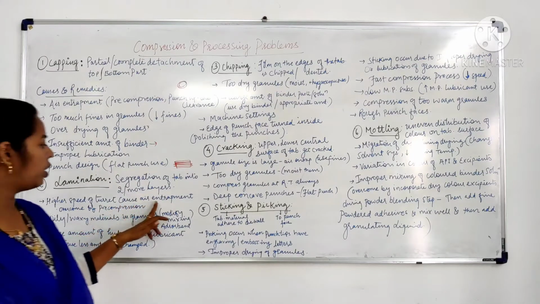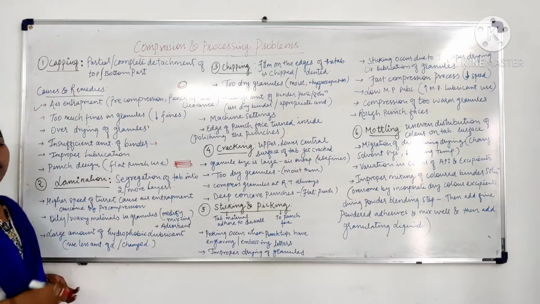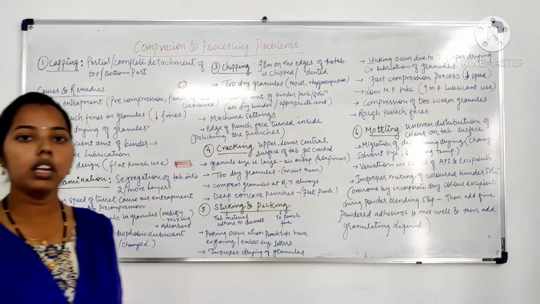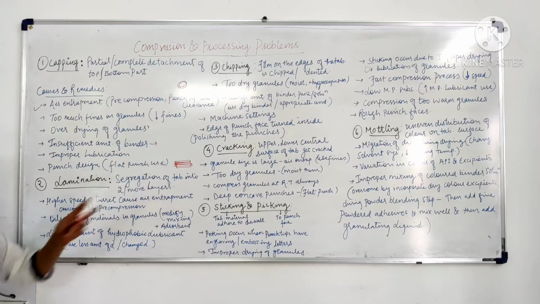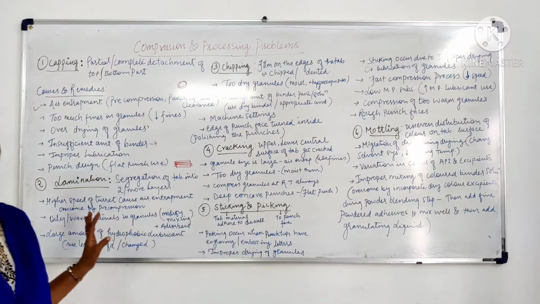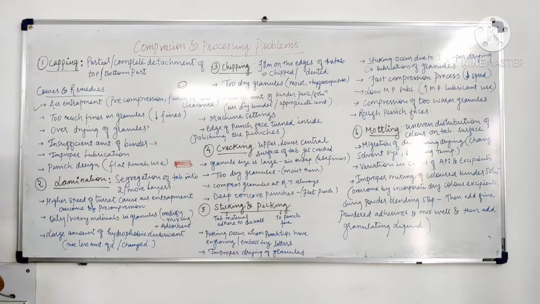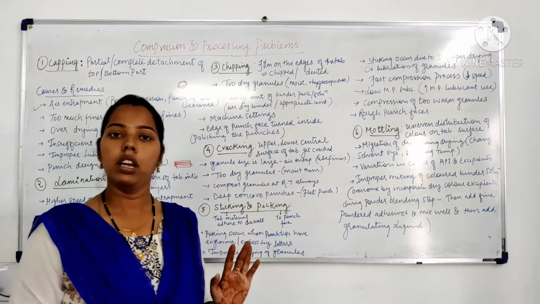High speed of the turret, which could cause air entrapment. If air is entrapped in the tablet during compression, layers could form or the tablet could break as layers, which is known as lamination. We can overcome this problem again by pre-compressing the content.